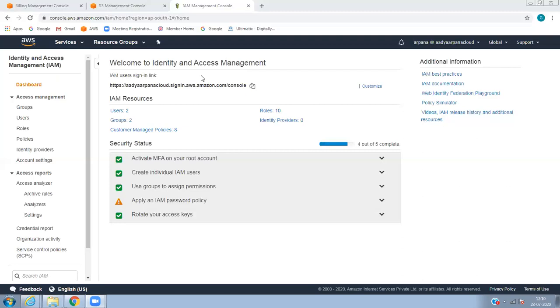So basically, what it does means it is centralized to control the AWS environment. It enables you to manage access to AWS services and resources securely. So to make the resources secure, IAM comes into the picture. Okay. So in IAM, as we know, we can create and manage all the users and groups and use permissions to allow or deny their access to AWS resources.